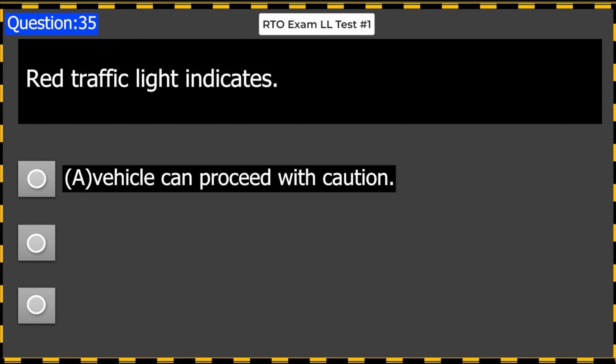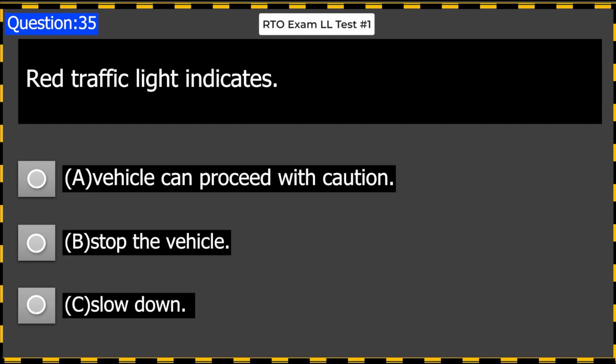Red traffic light indicates A. Vehicle can proceed with caution. B. Stop the vehicle. C. Slow down. Answer B. Stop the vehicle.